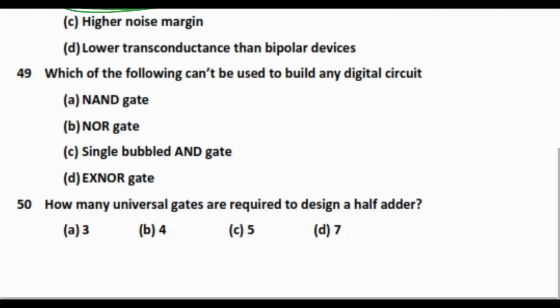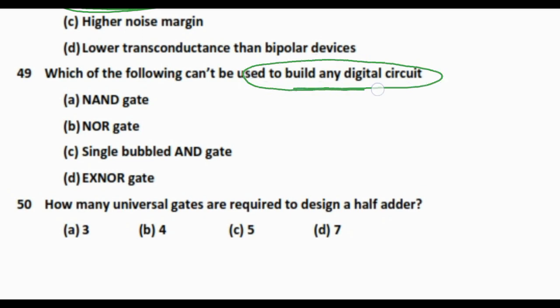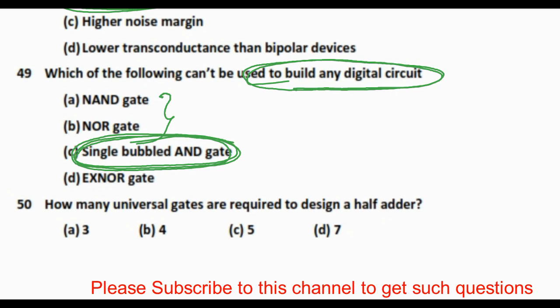Which of the following cannot be used to build any digital circuit? AND gate, NAND gate, NOR gate, single bubbled AND gate and XNOR gate. So building any digital circuit means we are considering the universal gates. What are the universal gates? We generally know that the NAND gate and NOR gate are universal gates. A single bubbled AND gate is also a universal gate, but it is not a primary gate, so we are not considering it.